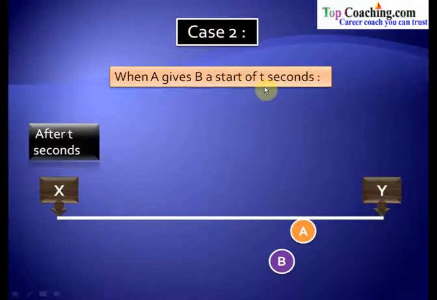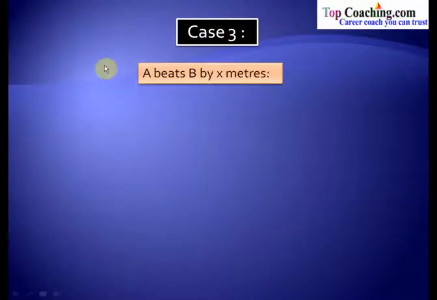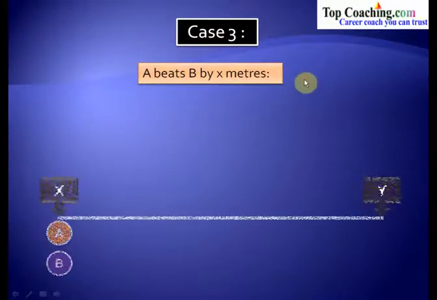It simply means A has allowed B to start running, and after t seconds A starts running. Now case 3 is A beats B by x meters. We are taking different cases, the different possibilities, and accordingly how the problem has to be approached. Now in this case A beats B by x meters. Now what does that mean?